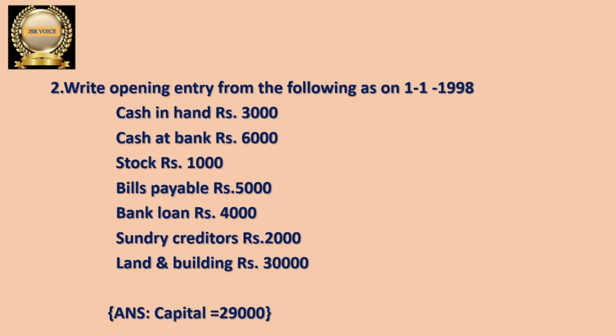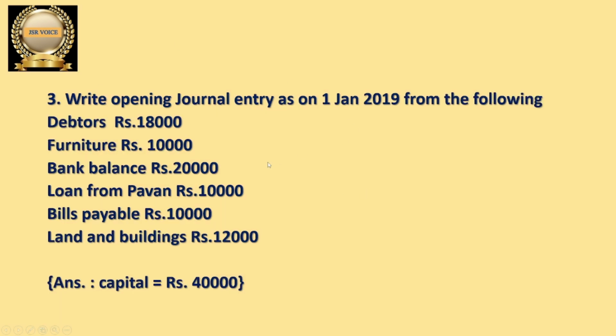Cash in hand, cash at bank, stock, bills payable, bank loan, sundry creditors, land and buildings. And answer is 29,000 capital. Any doubts you can write in the comment section. And one more problem, write opening journal entry as on 1st January 2019 from the following: debtors, furniture, bank balance, loan from Pawan. Loan from Pawan means actually business is taking loan from one person called Pawan.